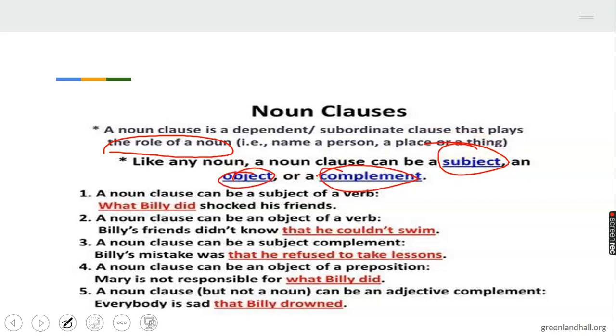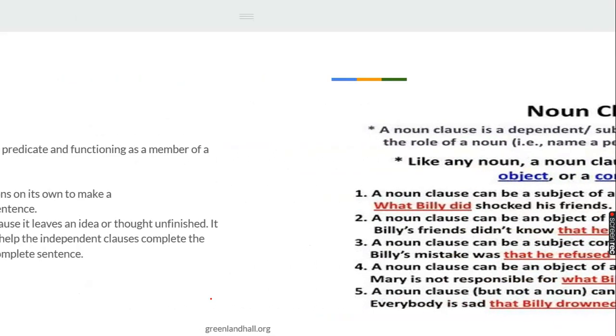This is a topic on its own that we'll consider later in the class. You can see the way they work. The naming here, the noun clause can be the subject. This is subject. It can be the object, acting as the object here. It can be the subject complement. It's acting as that here. It can also be the object of the preposition, coming after a preposition here. And it can also be an adjectival complement. It is working here like that. So these are the ways nouns can work, and you can see examples of noun clauses here.